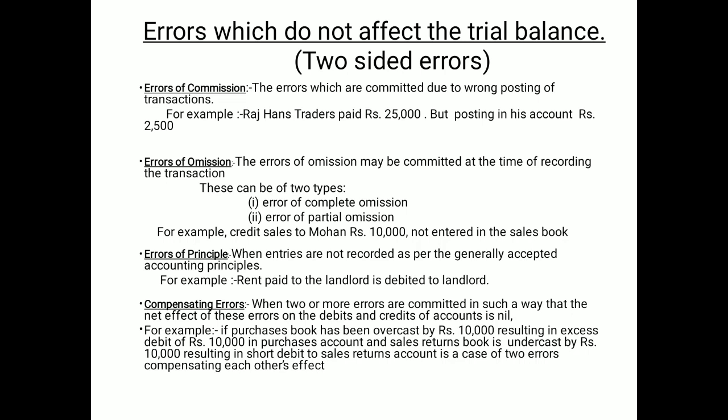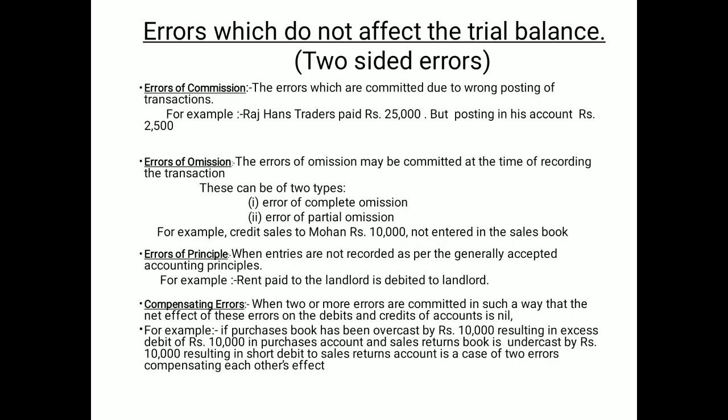Now errors of omission can be defined as errors committed at the time of recording of a transaction. That means it is not recorded at the time. They can be of two types, complete omission and partial omission. For example, credit sales to Mohan of 10,000 and the complete entry is not recorded. So when it is not recorded, it will not be posted and will not go to the trial balance. But suppose for credit sales to Mohan only one part, 6,000, is recorded and 4,000 is not. It is called partly recorded. So it will be rectified with the 4,000 only.